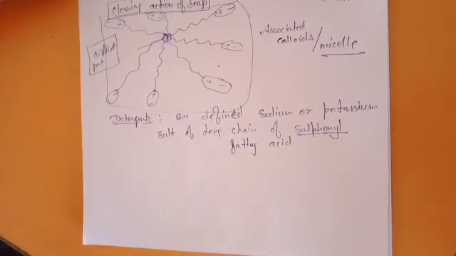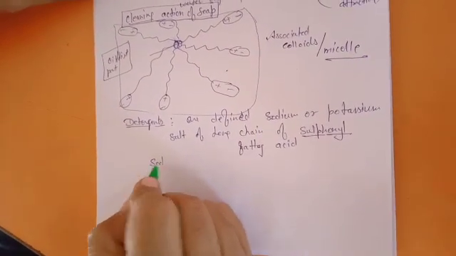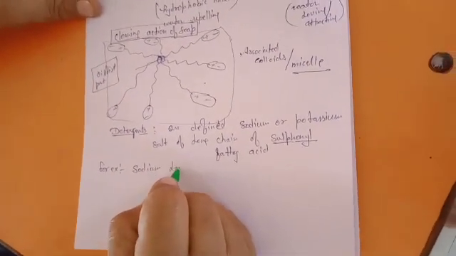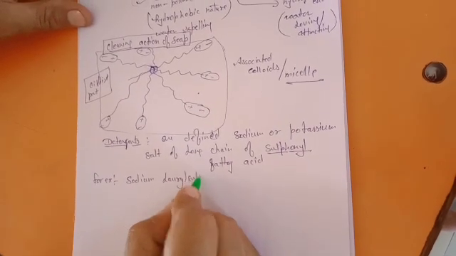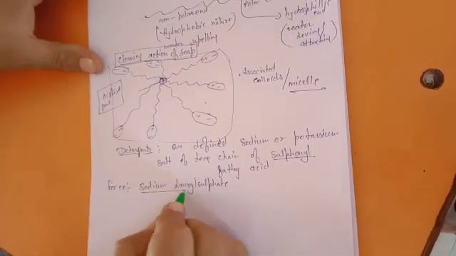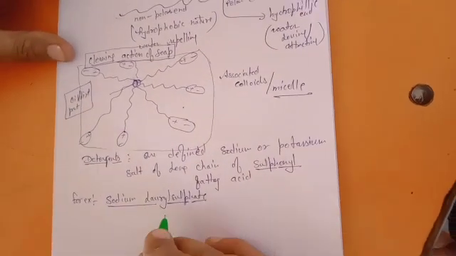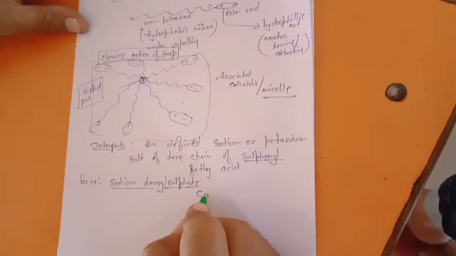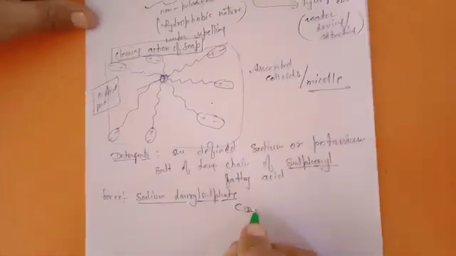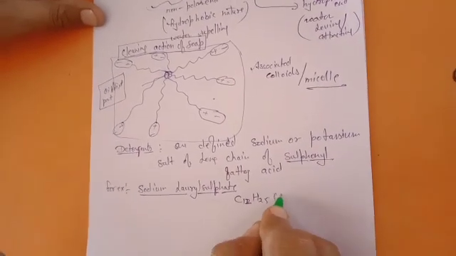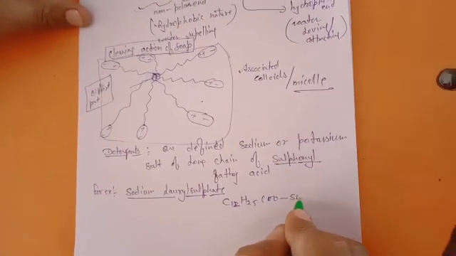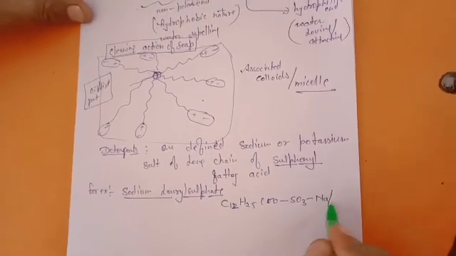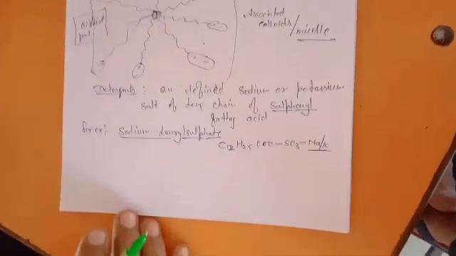I am representing the formula. For example, sodium lauryl sulfate is a detergent. What is its formula? You will write C11 first, or you can directly write C12H25 COO, and in between comes the sulfonyl group, plus sodium or potassium, any one of these.